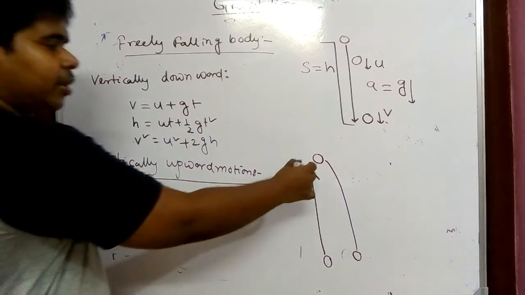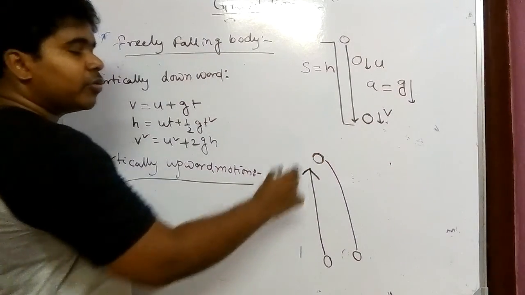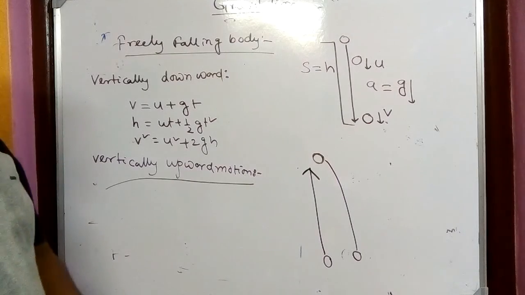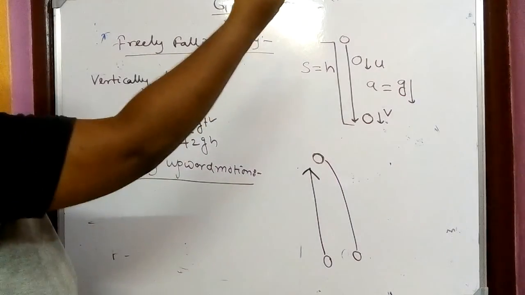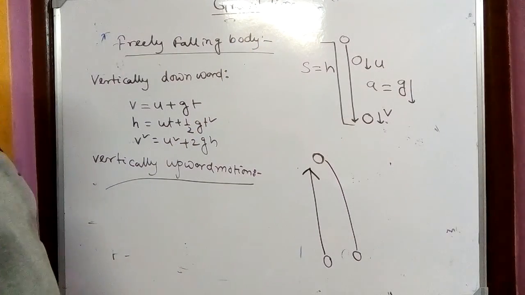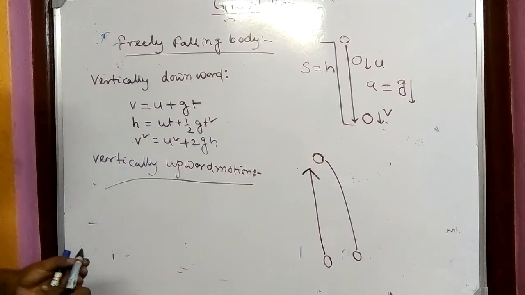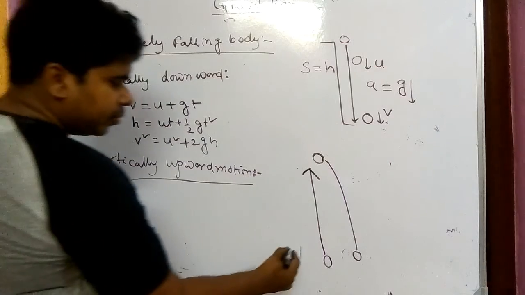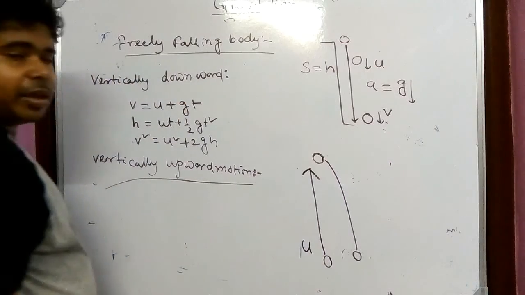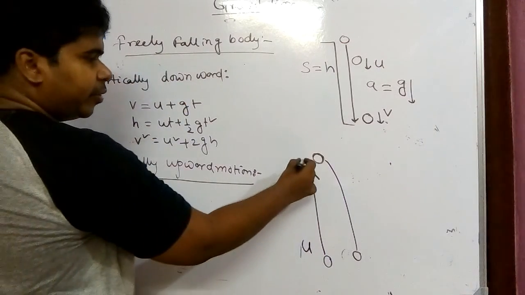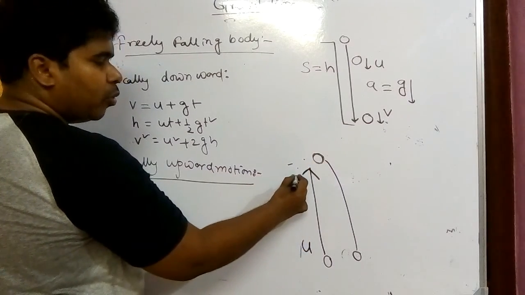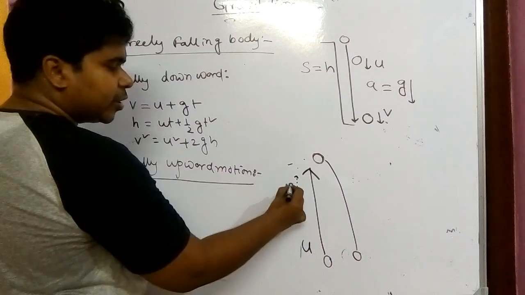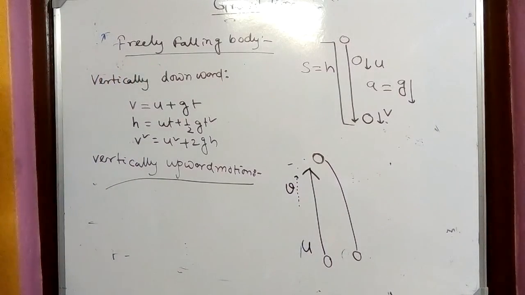Why does the velocity of the ball go to zero? Whenever you have thrown a thing, assume I have thrown the cap, after going a certain distance it comes downward. Why? Because as you have thrown, you have given a velocity to it. But when it reaches the extreme point, as it approaches higher, its velocity decreases.